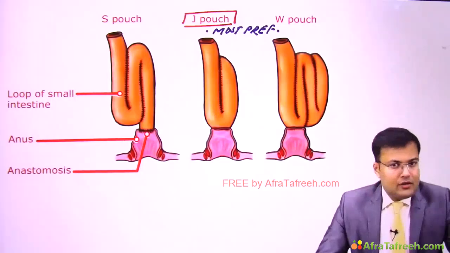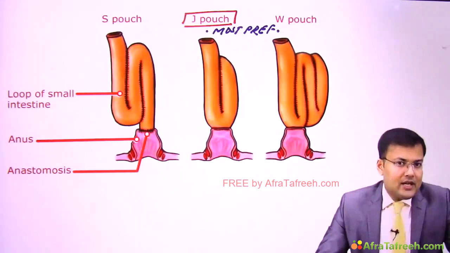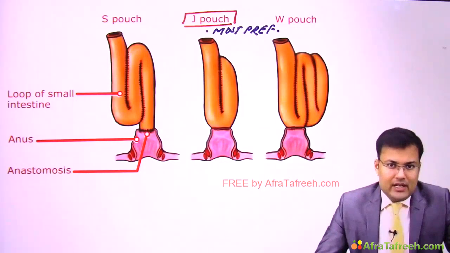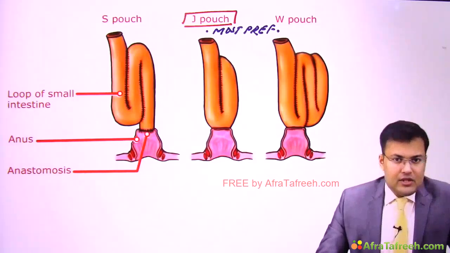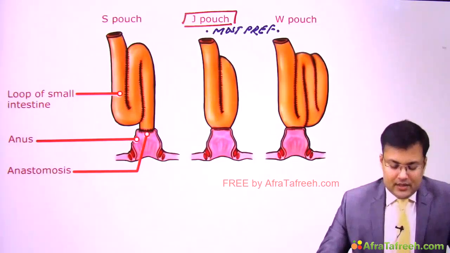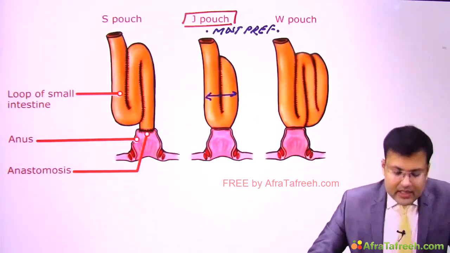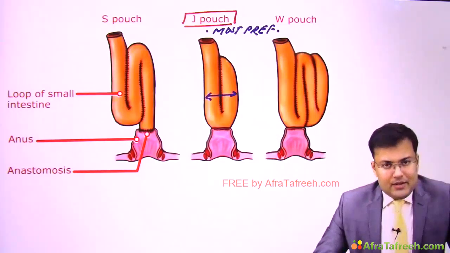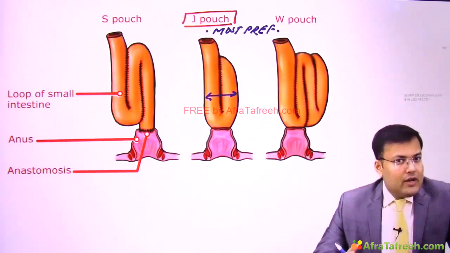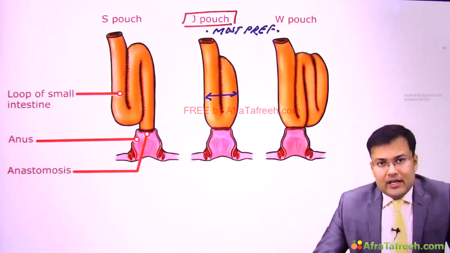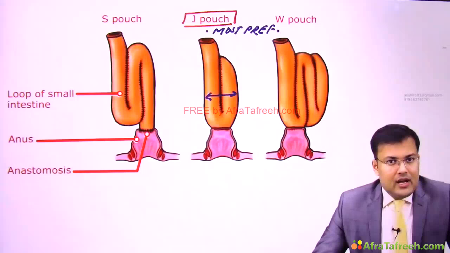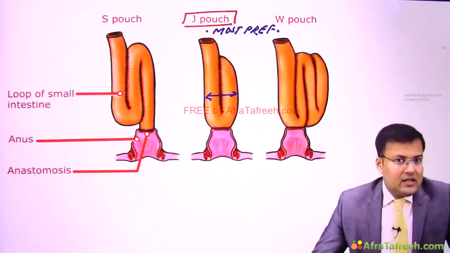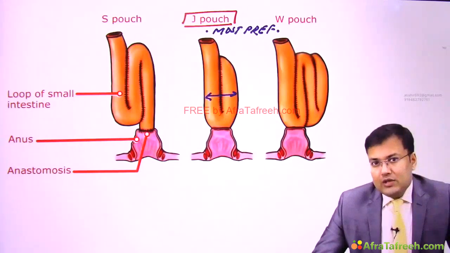After that, lots of questions are asked related to complications of total proctocolectomy and ileal pouch anal anastomosis. So after this procedure, what are the complications? First, see, ulcerative colitis is an inflammatory bowel disease, and in this there is inflammation which is going on. Whenever we create the pouch, inflammation starts in the pouch also, and this complication is known as pouchitis.